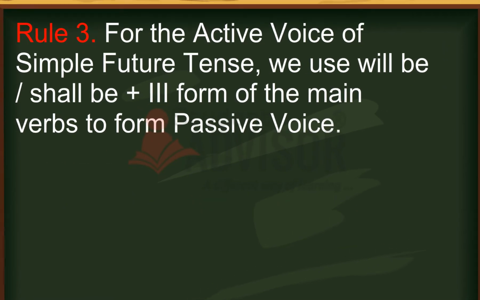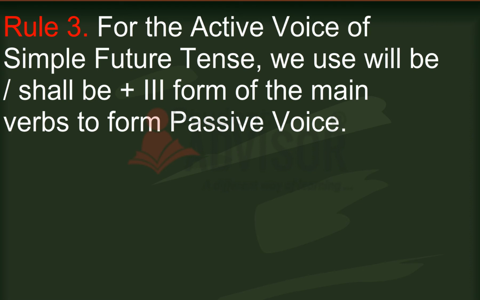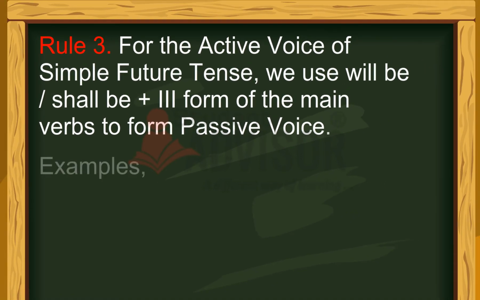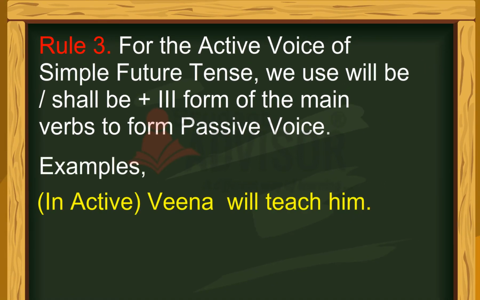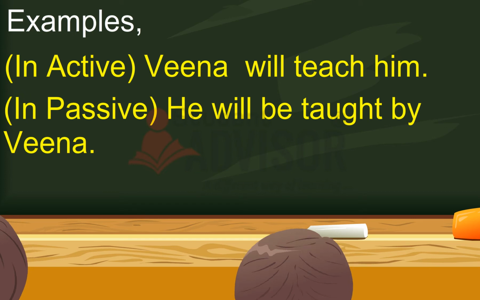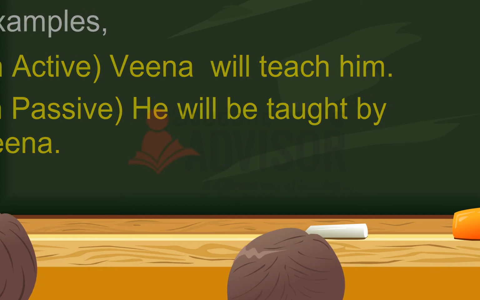Rule 3. For the active voice of simple future tense, we use will be, shall be plus the third form of the main verb to form passive voice. Example: in active, Veena will teach him. In passive, he will be taught by Veena.